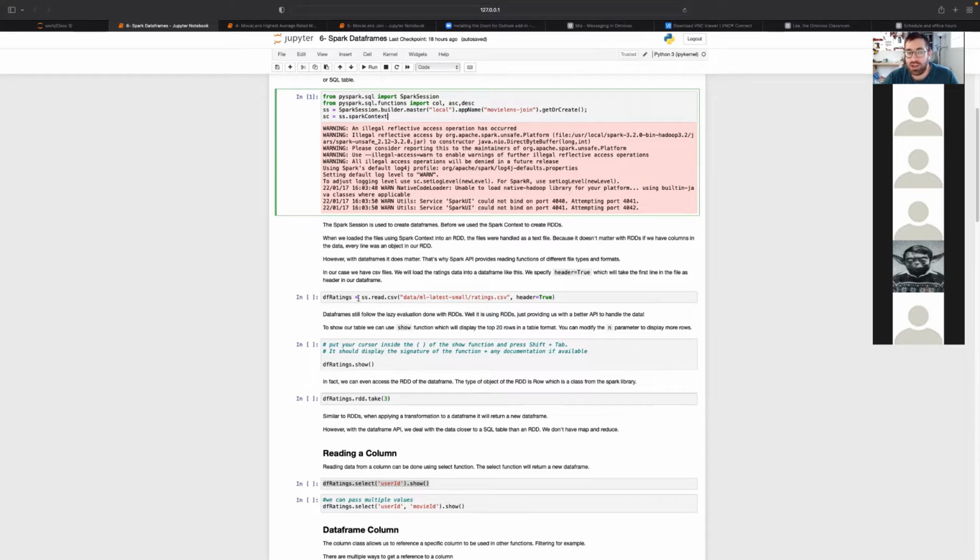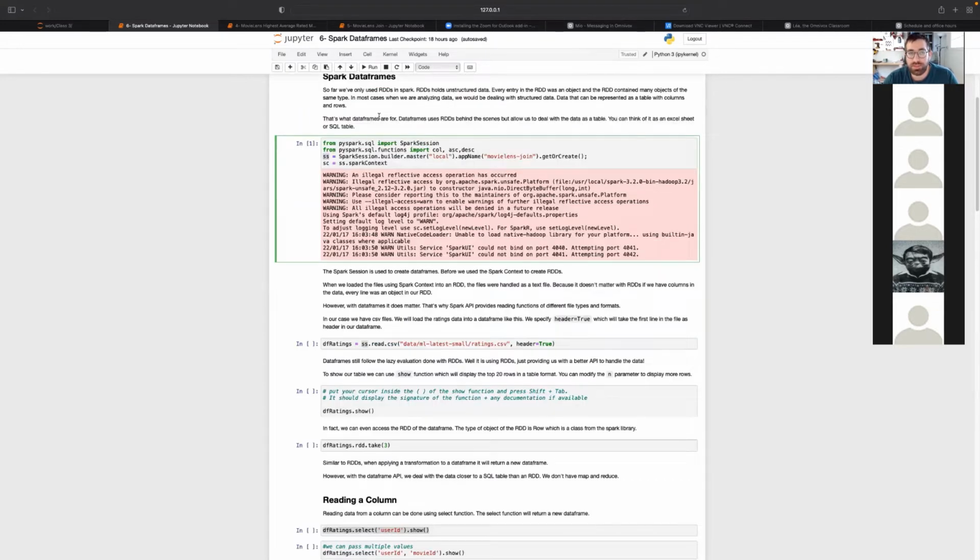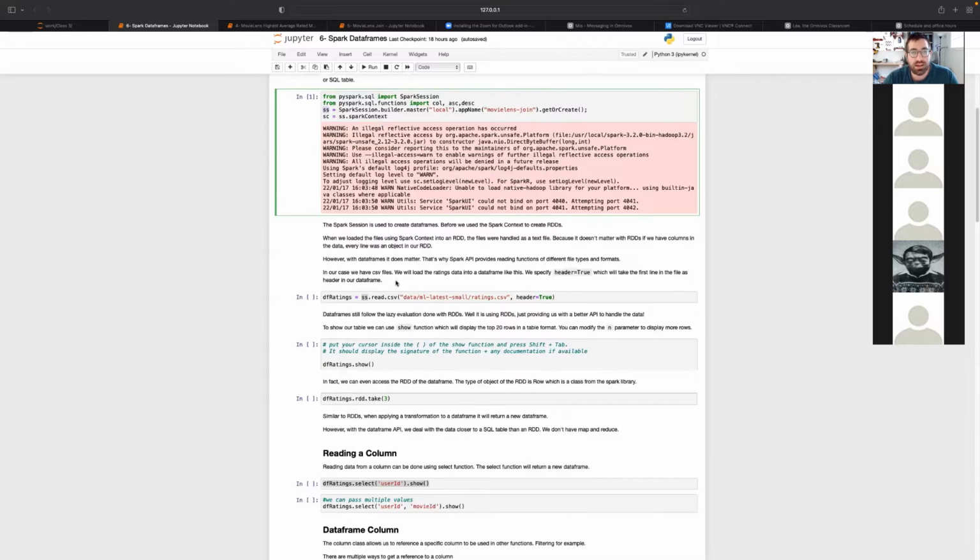Basically a table, similar to an Excel sheet or an SQL table. We have columns, we have rows, we have headers, which means loading a file depends on what type the file is. So in here, we're using the Spark session at this point, not the Spark context anymore. The Spark session is used to create data frames. We're using read.csv because we are reading a CSV file, specifying the file ratings.csv, and header equal true, so the first line will be used as the header. This is being loaded to a data frame that I'm calling df ratings.